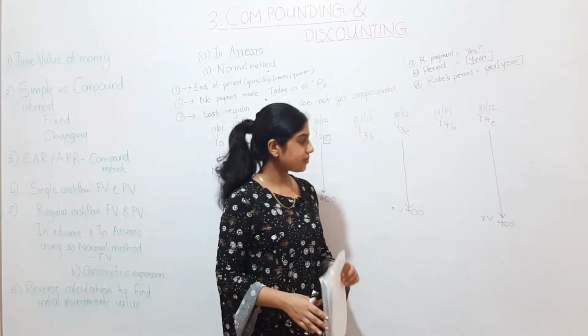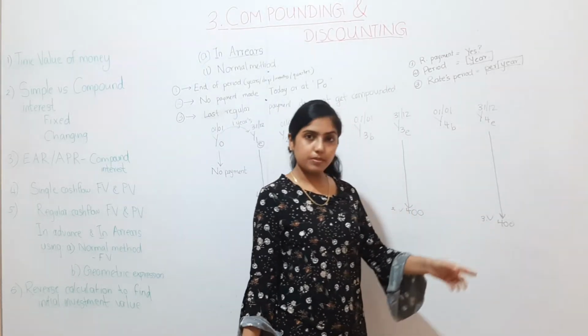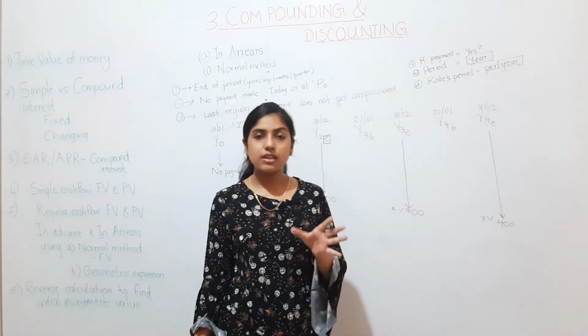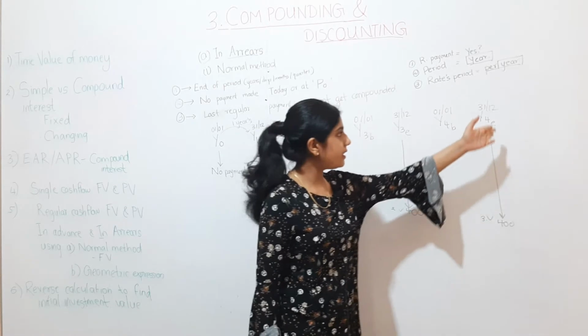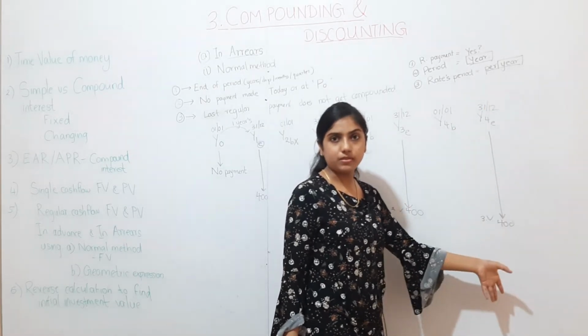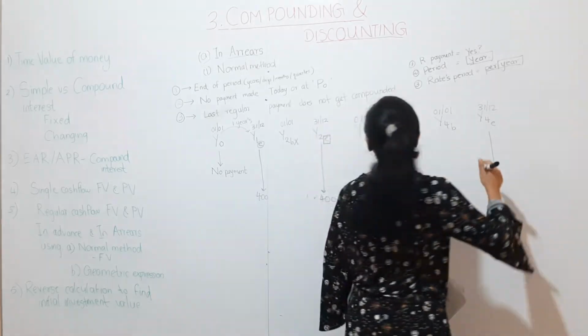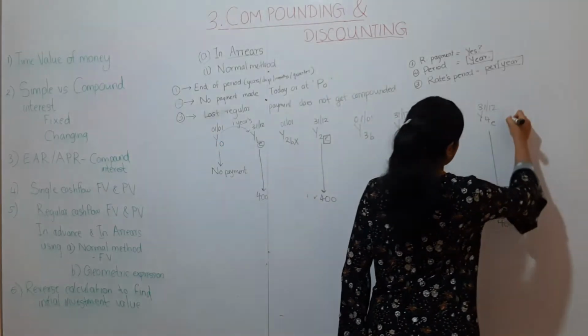That means the last day of payment will indicate the last day of your investment. So your investment period will be closed from the last day of your payment. That is the fourth point under arrears, this one.